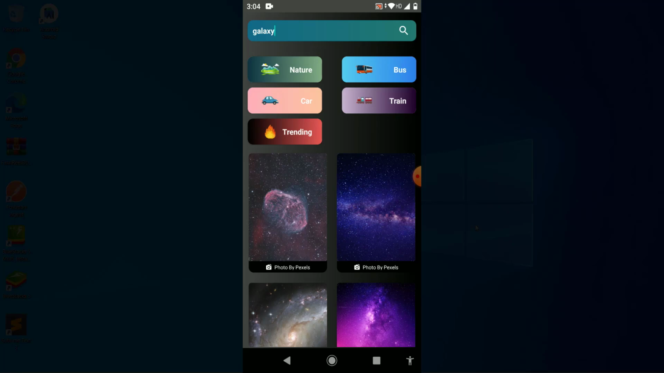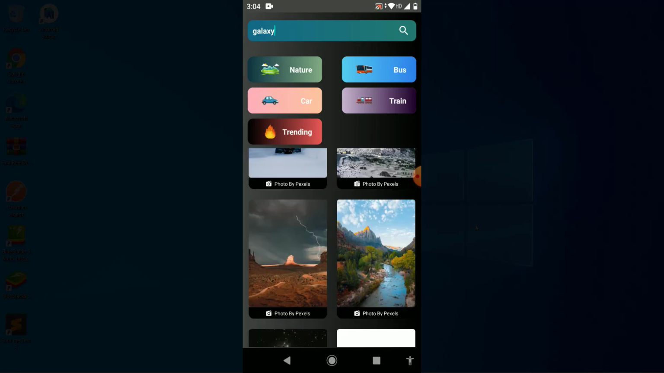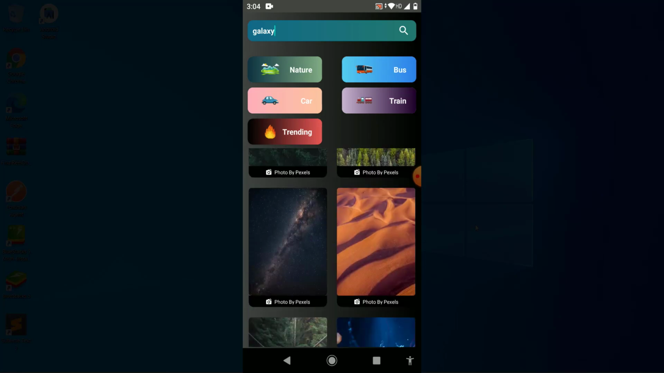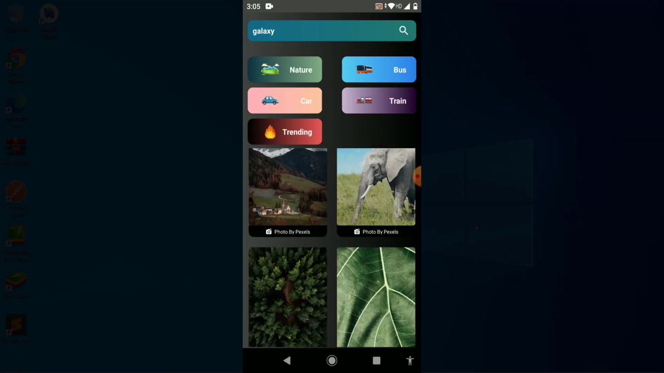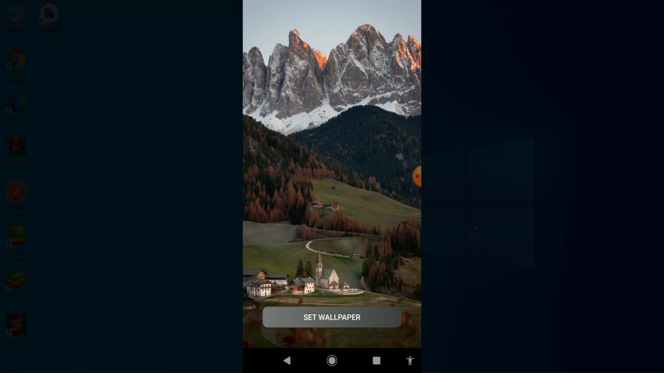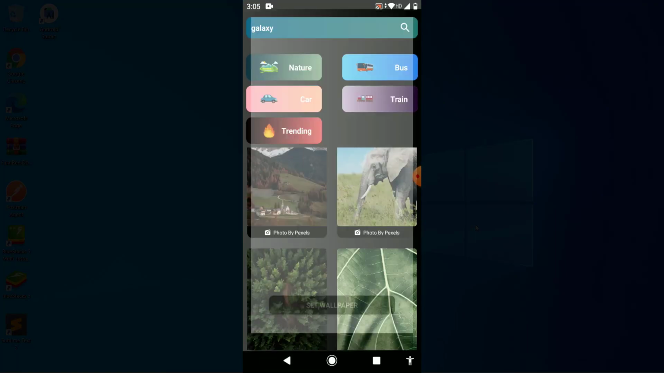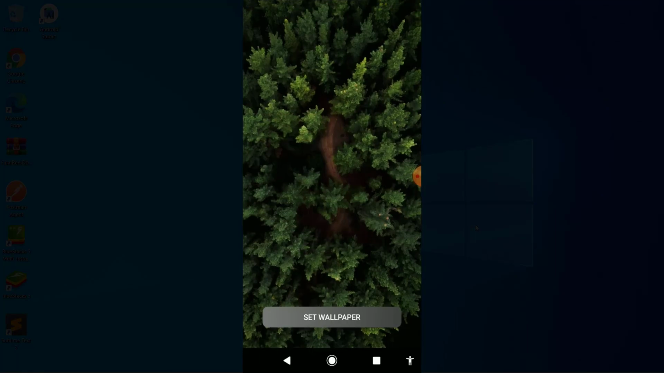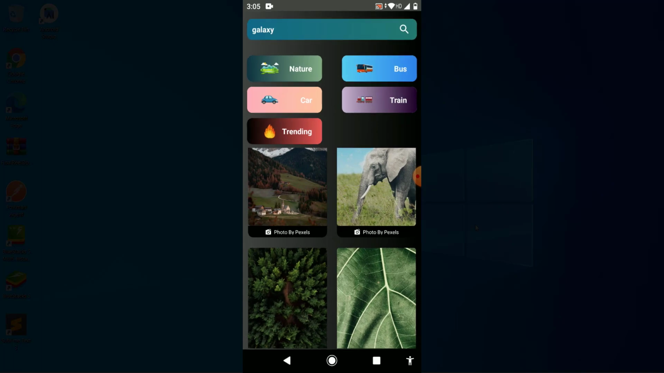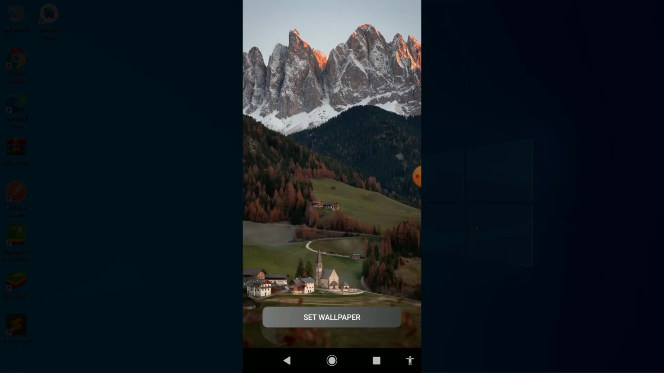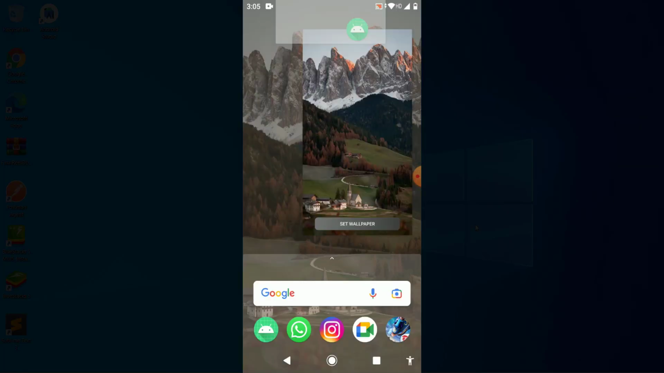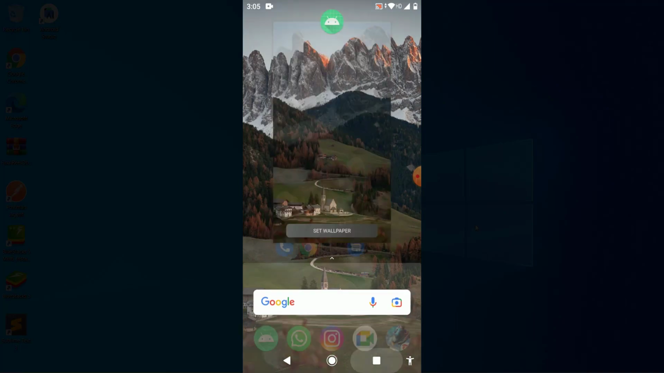Now I will show you how to set any wallpaper. I select nature, then let us suppose I want to set this one. When you click on any image, you can see it opens a new activity with the same wallpaper, and you can see the quality of the wallpaper never decreases. It is an HD quality wallpaper. Now I want to set this wallpaper, so simply you have to click on set wallpaper, and it will give a toast of set successfully. If I come back, you can see the wallpaper is set successfully, and it is very amazing.